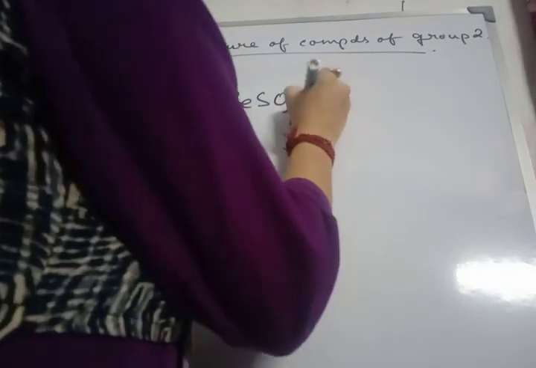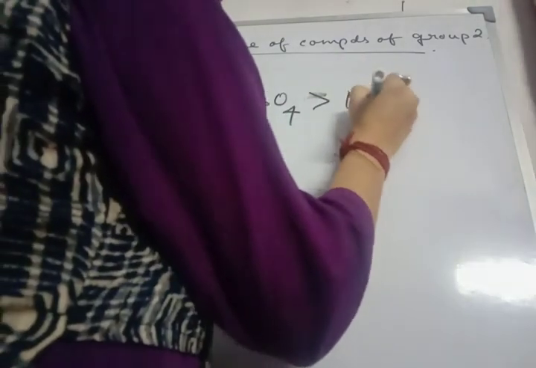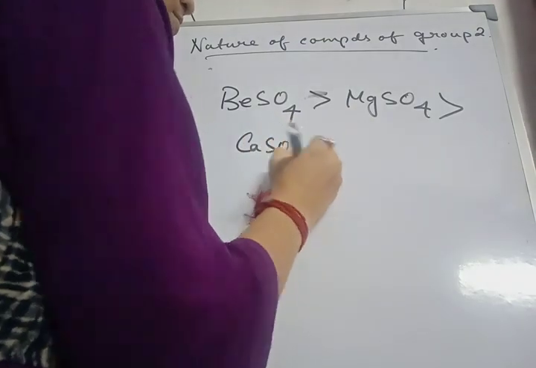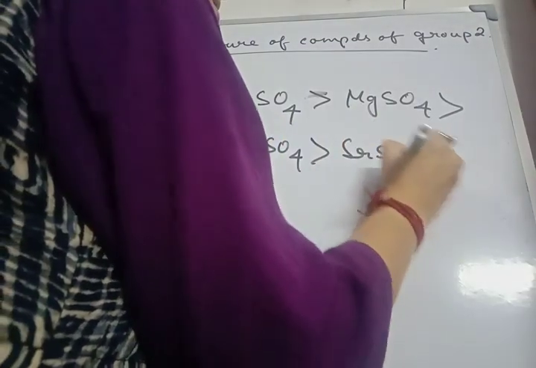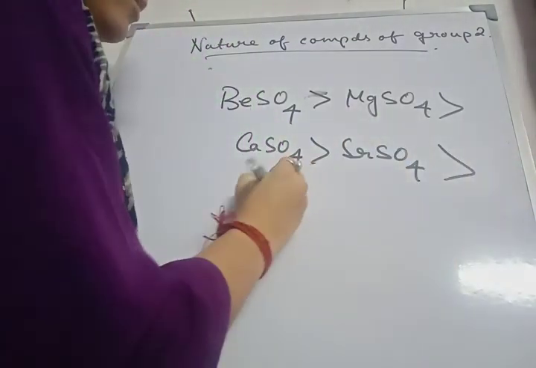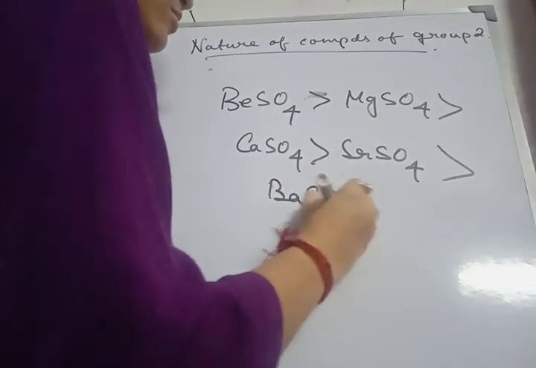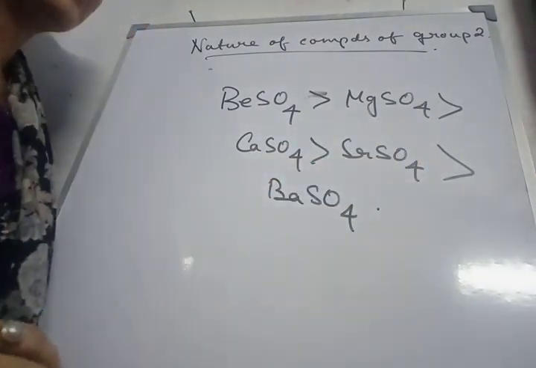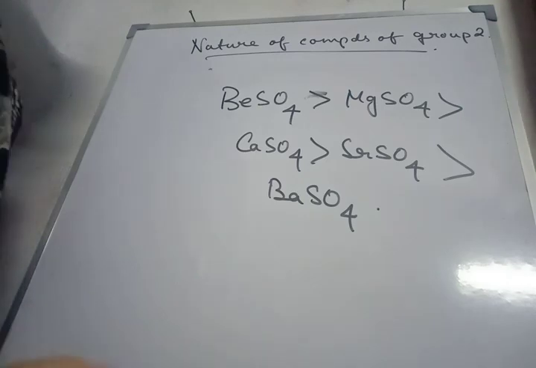group 2 sulfates. That means barium sulfate is least soluble in water due to greater size. That means lesser hydration enthalpy.